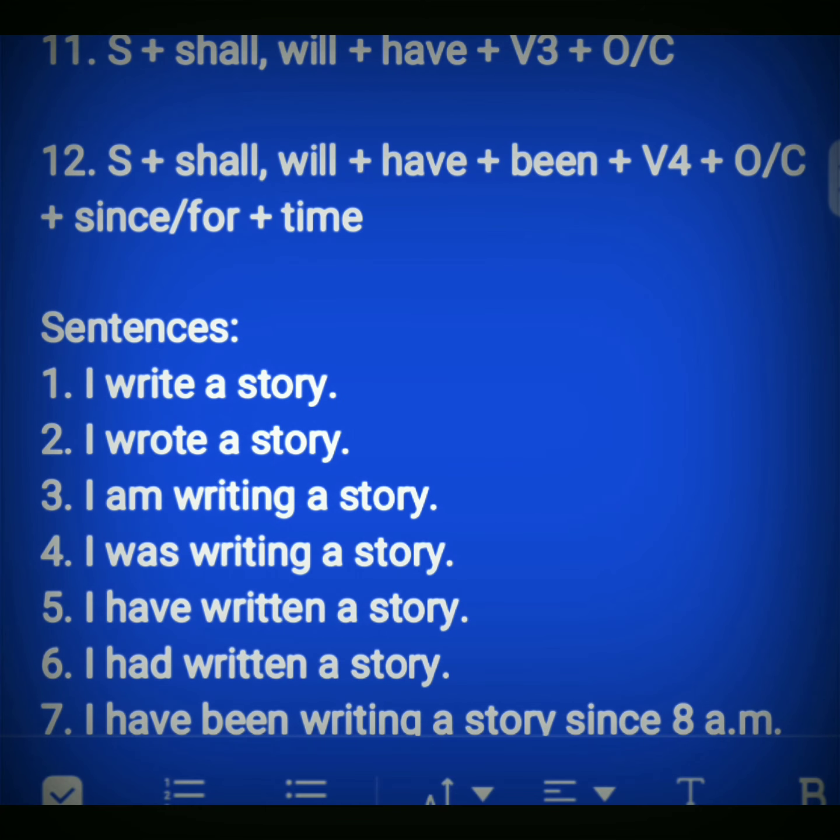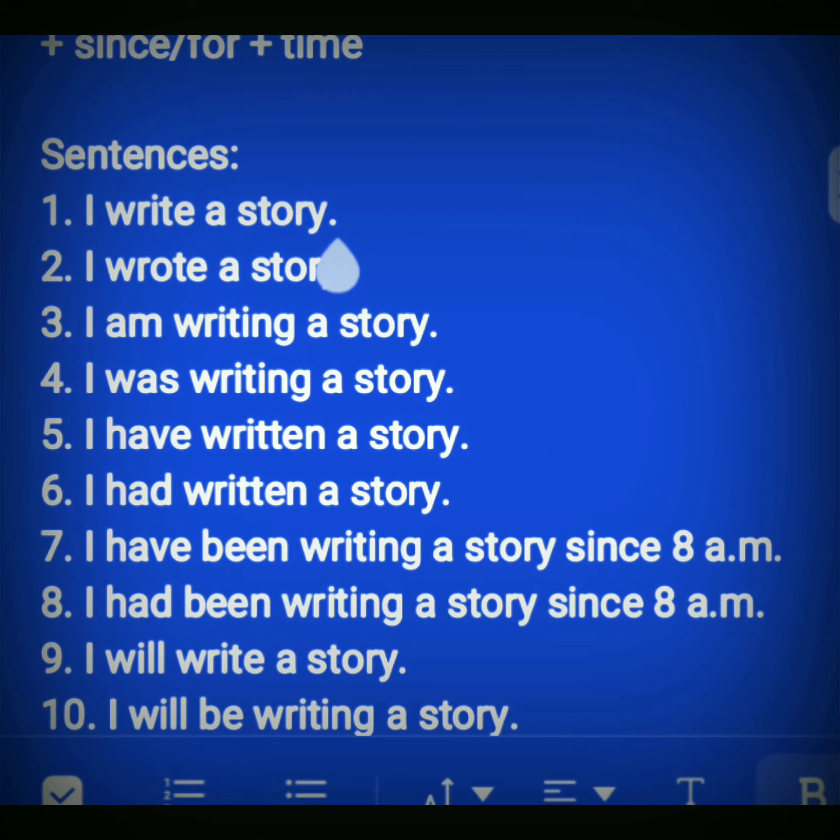Now see the sentences, in the same sequence as I have given the formulas of these tenses. I write a story. This is simple present indefinite tense. Past indefinite tense: I wrote a story.